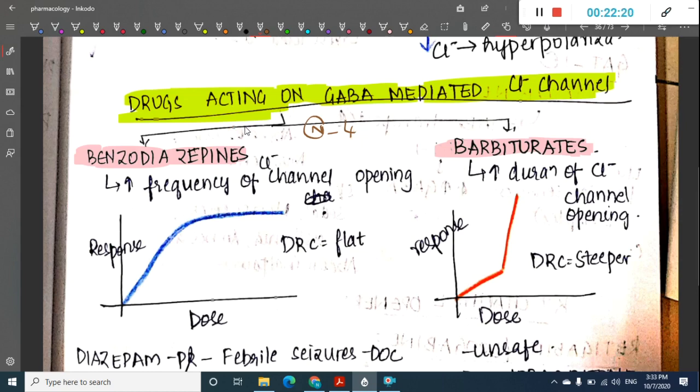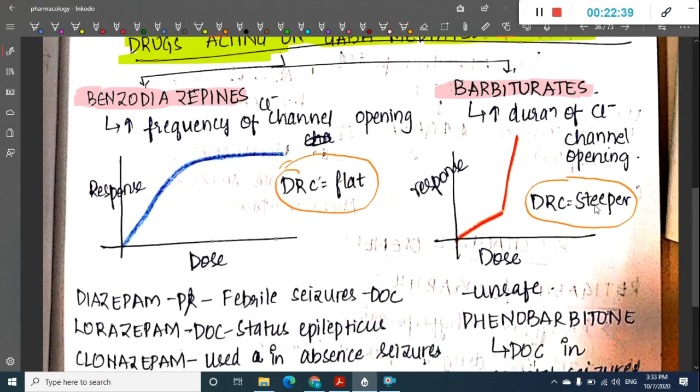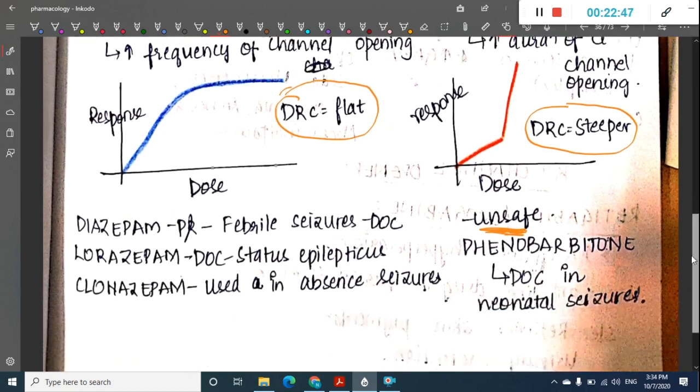If you draw a dose response curve for benzodiazepines and barbiturates, for benzodiazepines the dose response curve is flat, whereas for barbiturates the dose response curve is steeper. This is important, because with the steeper curve barbiturates are unsafe, whereas benzodiazepines are a lot safer. What are the important benzodiazepine drugs?